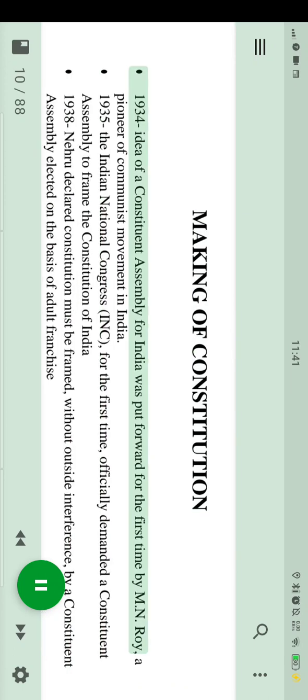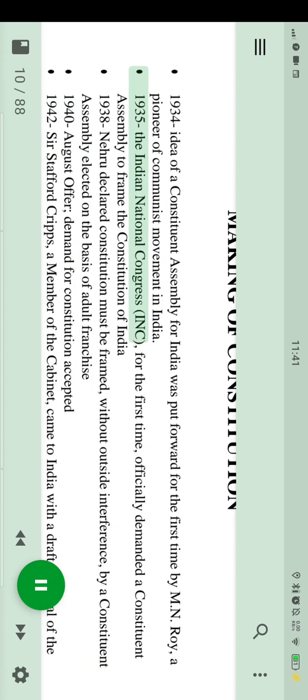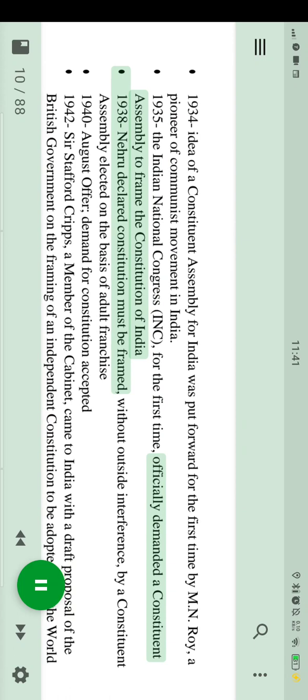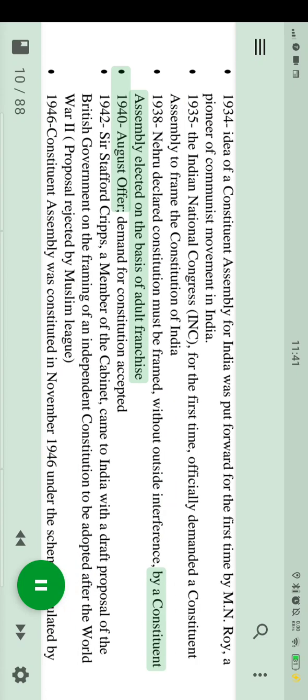In 1934, the idea of a Constituent Assembly for India was put forward for the first time by M.N. Roy, a pioneer of the communist movement in India. In 1935, the Indian National Congress for the first time officially demanded a Constituent Assembly to frame the Constitution of India. In 1938, Nehru declared the Constitution must be framed, without outside interference, by a Constituent Assembly elected on the basis of adult franchise. In 1940, the August Offer.